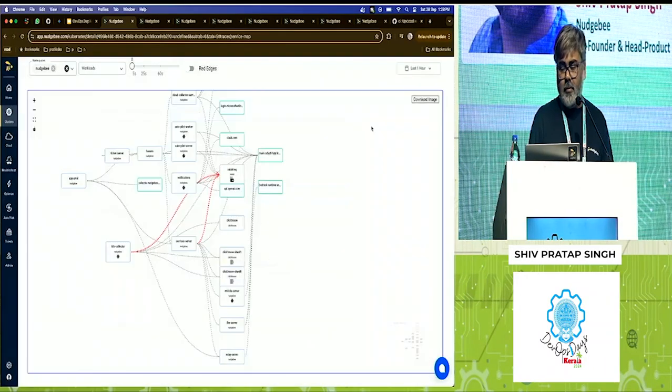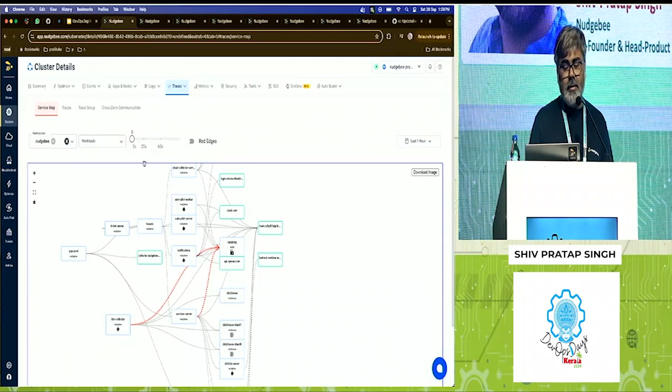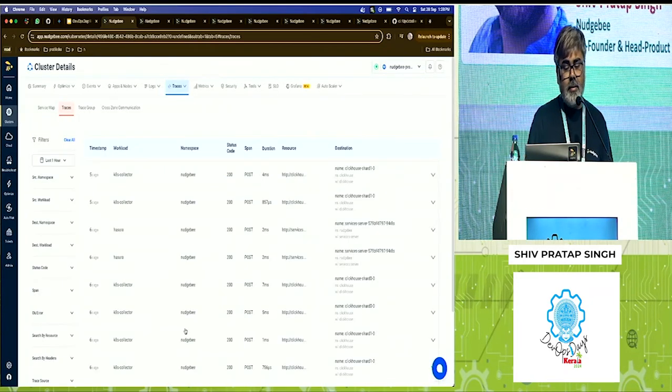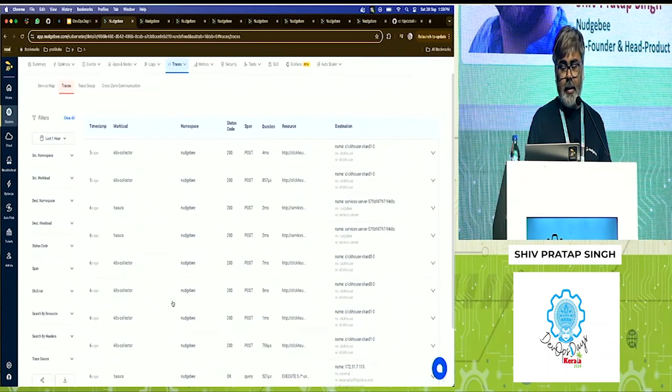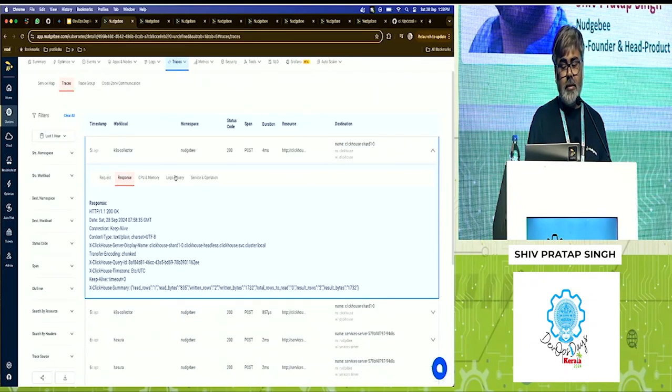Okay, something with data collection, but the idea is to basically show the end user that these are the traces which are covered. Similarly, if you click on traces, these are all the traces endpoints which the system is collecting. You can filter based on that, or you can click on one to see what the request was, what the response was, and what the CPU data points were at that particular time, right?